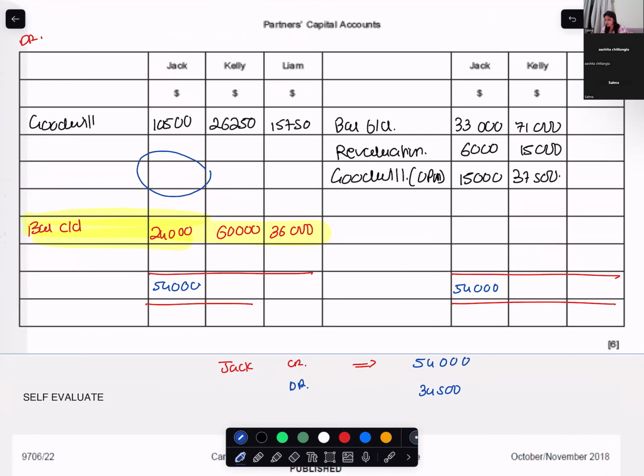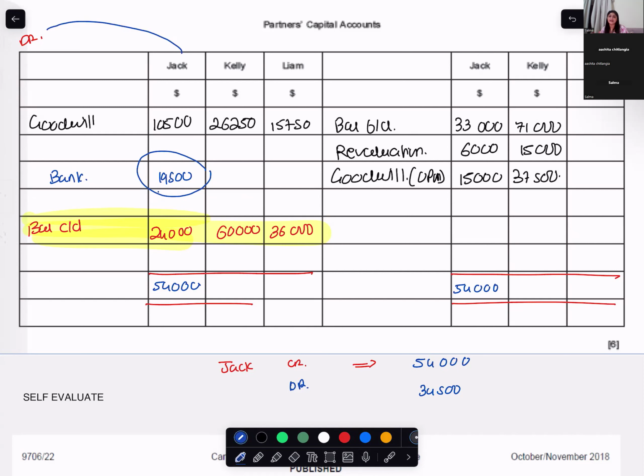So Jack has some excess funds in his account which he will withdraw. 54,000 minus 34,500, so 19,500 is the excess amount in Jack's account which he will withdraw. The entry would be Jack debit, bank credit.